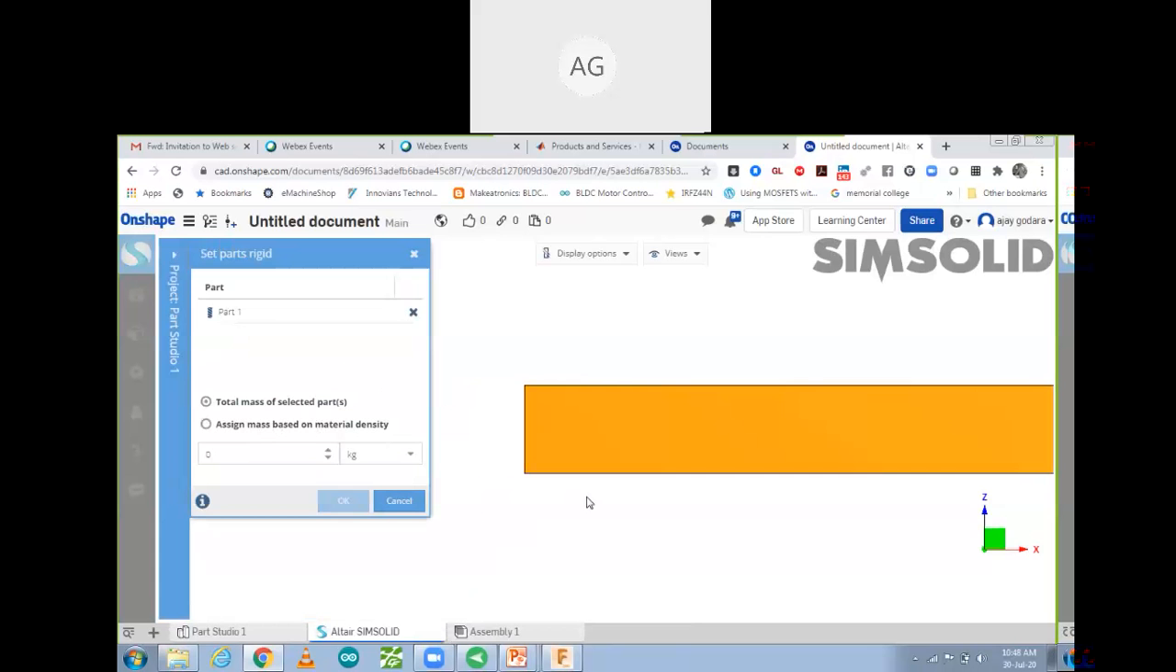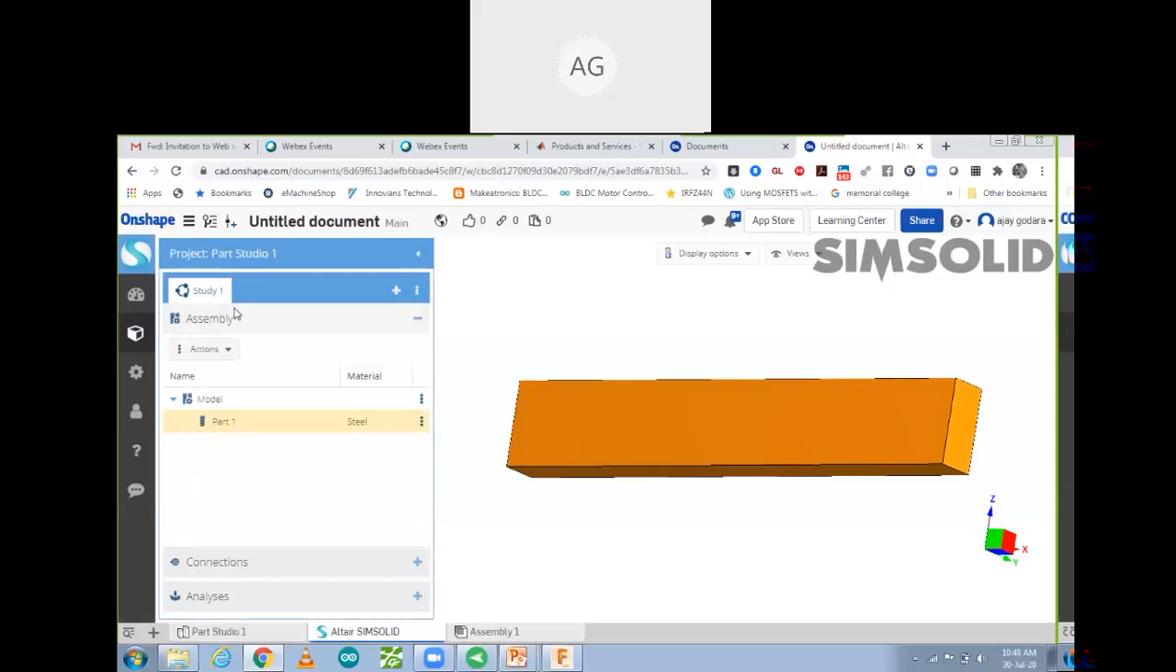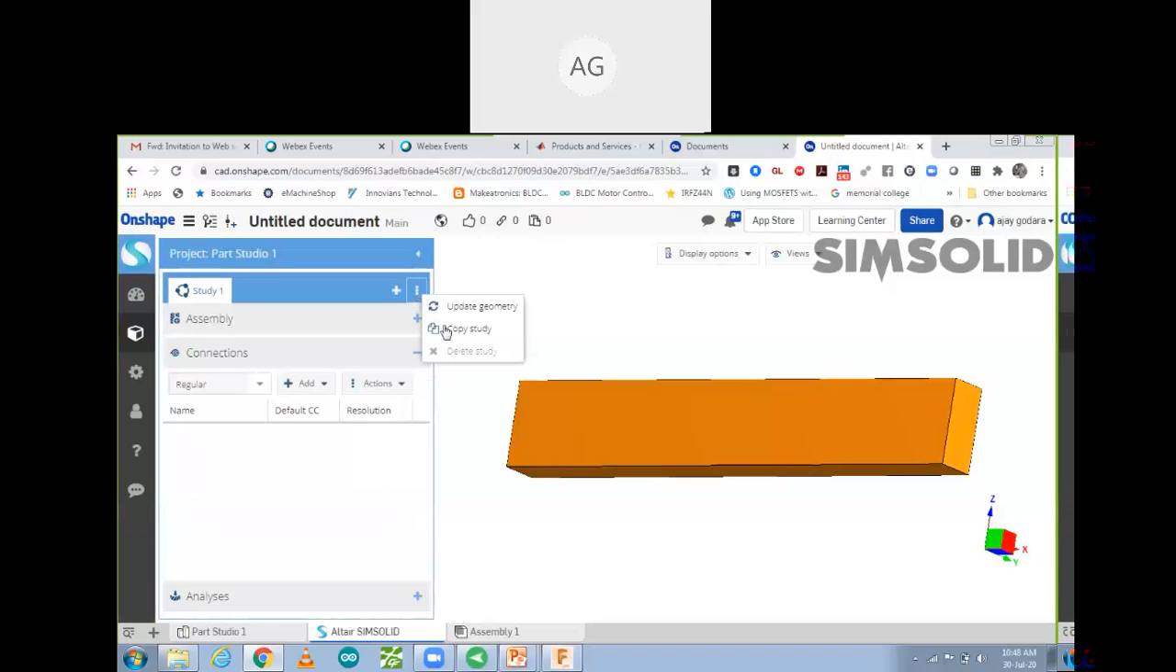Let me check if I can select that base. Okay, so let me select that particular face, which one I want to fix. So it's selecting the complete body. Okay, let me cancel it. Let me create a new study because this one is working in assembly. Delete study.